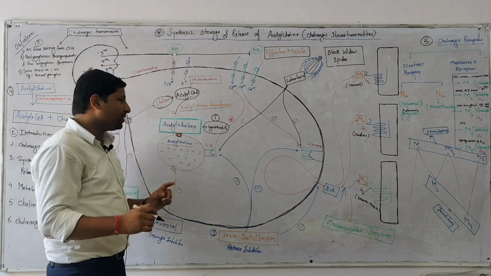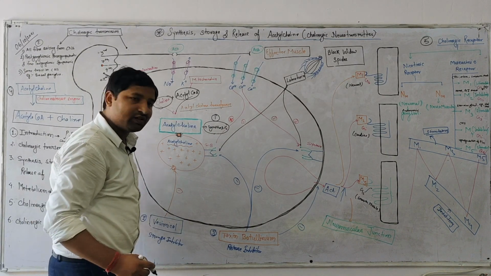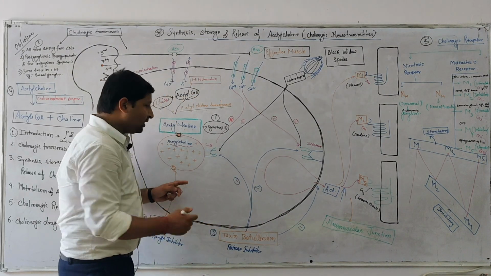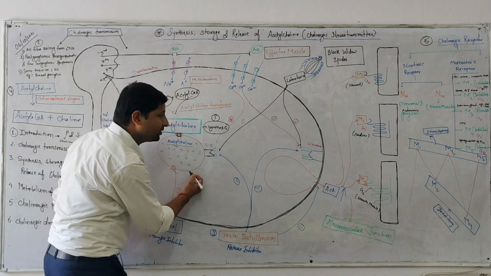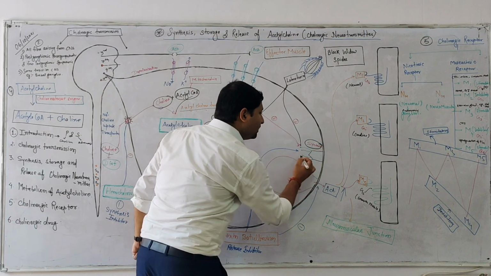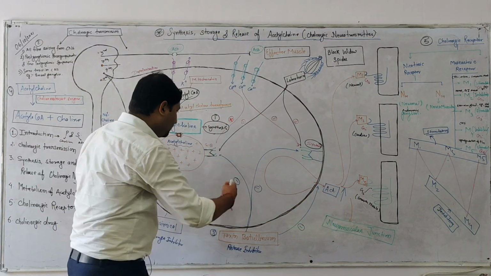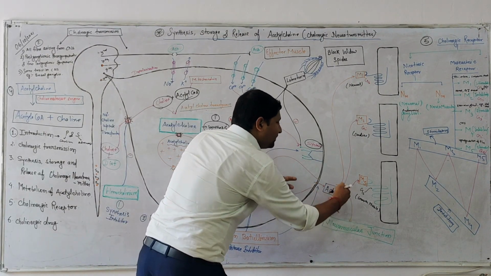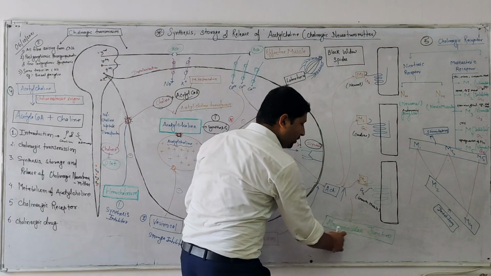So now the third step. The first step, synthesis, has occurred. The storage has occurred in the vesicles. Now I will tell about how acetylcholine is released. One peptide, known as synaptobrevin, is associated with the vesicles, and on the other end there is another macromolecule known as syntaxin. These will attract each other and exocytosis will take place. Exocytosis of acetylcholine takes place in the region of the neuromuscular junction.